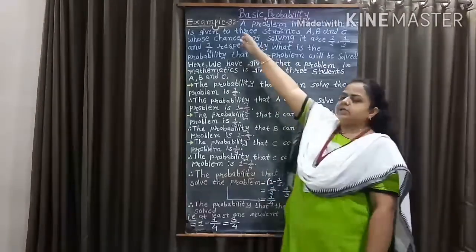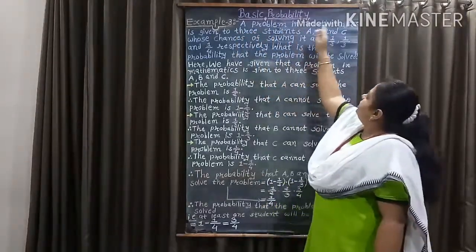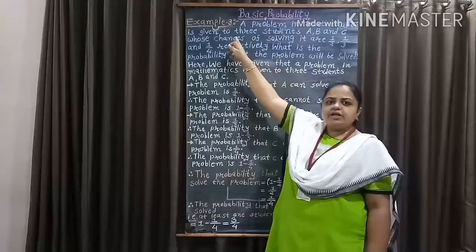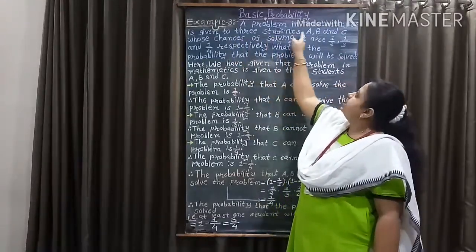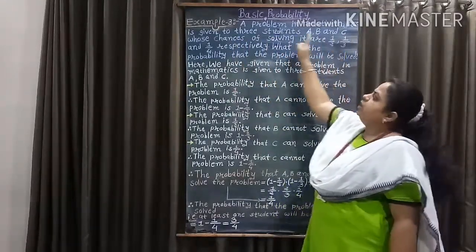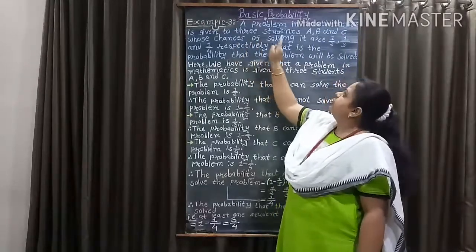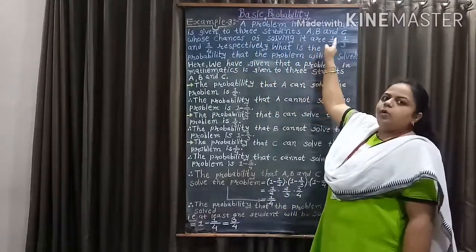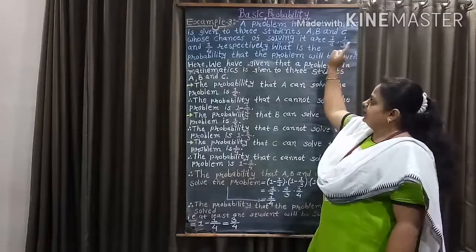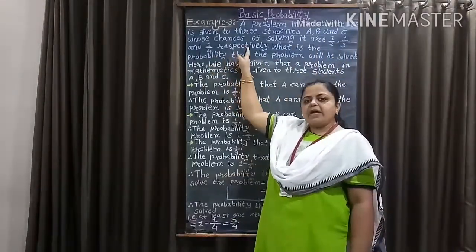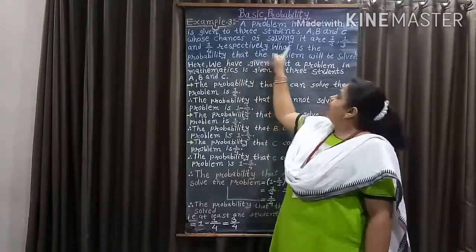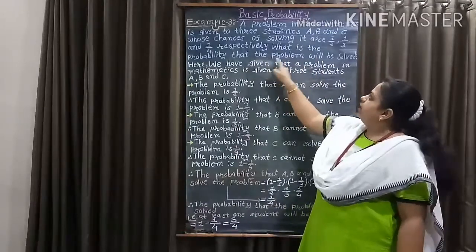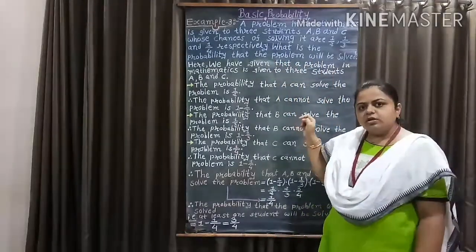Now example 3. A problem in mathematics is given to 3 students A, B and C whose chances of solving it are 1 by 2, 1 by 3 and 1 by 4 respectively. What is the probability that the problem will be solved?